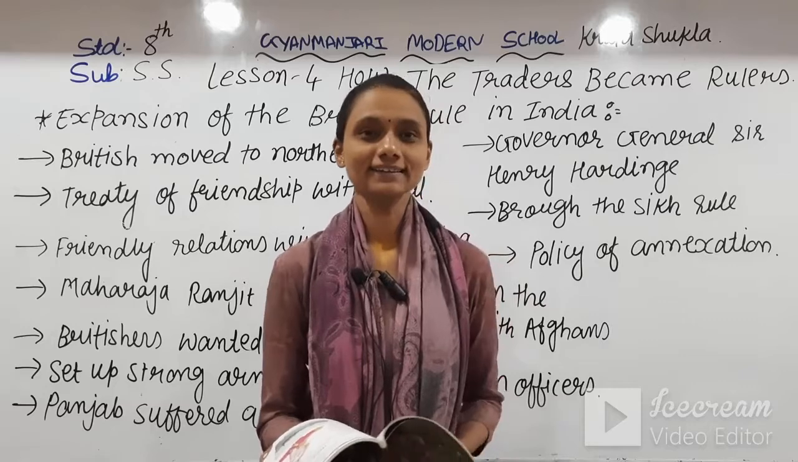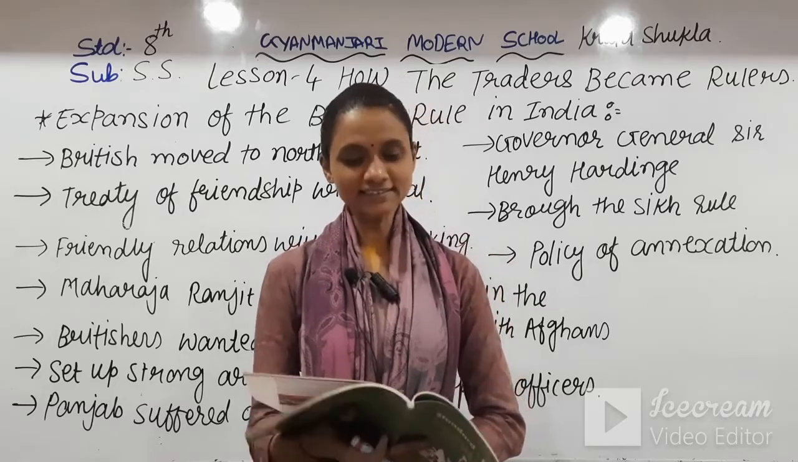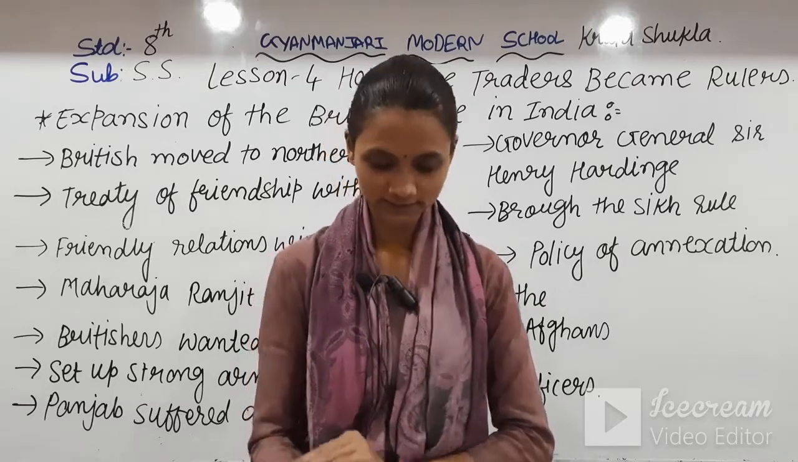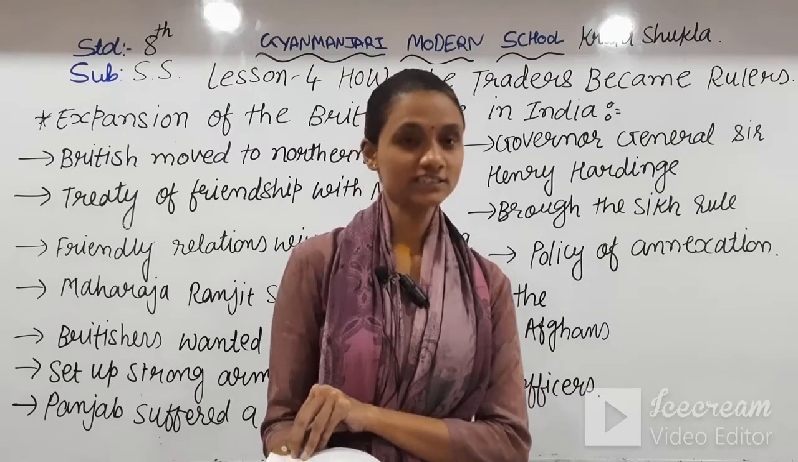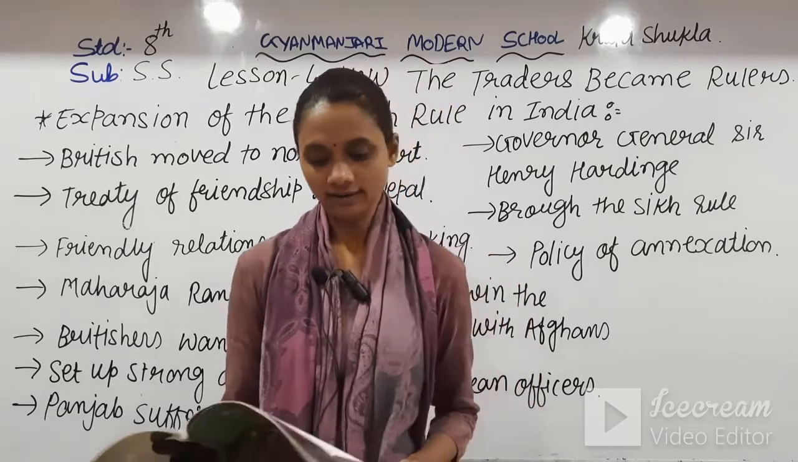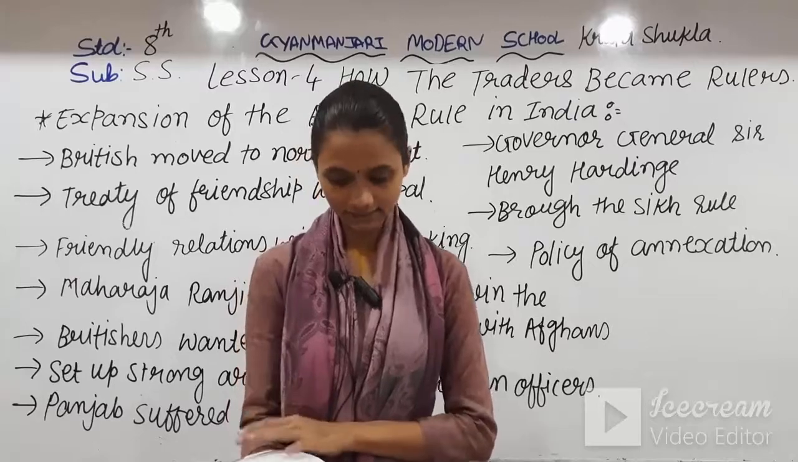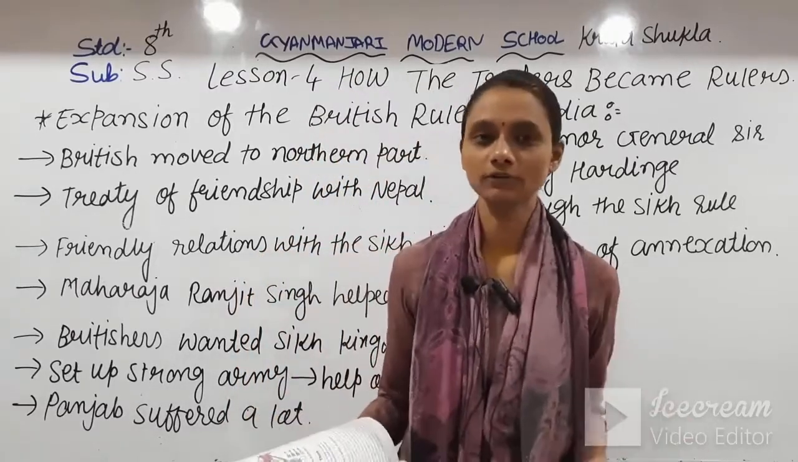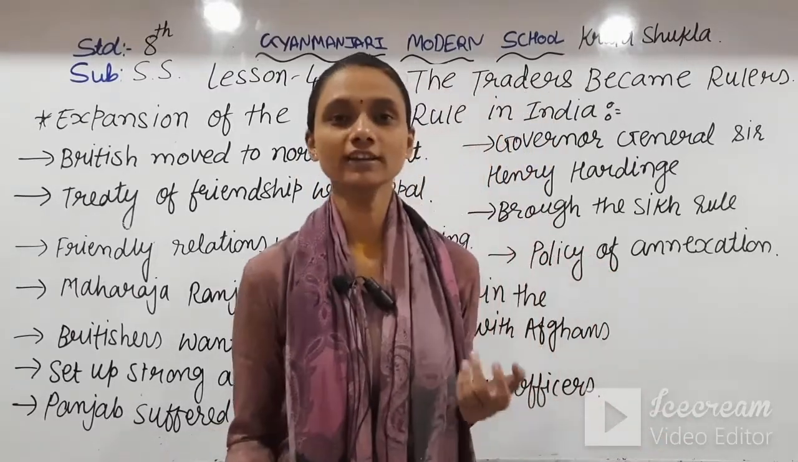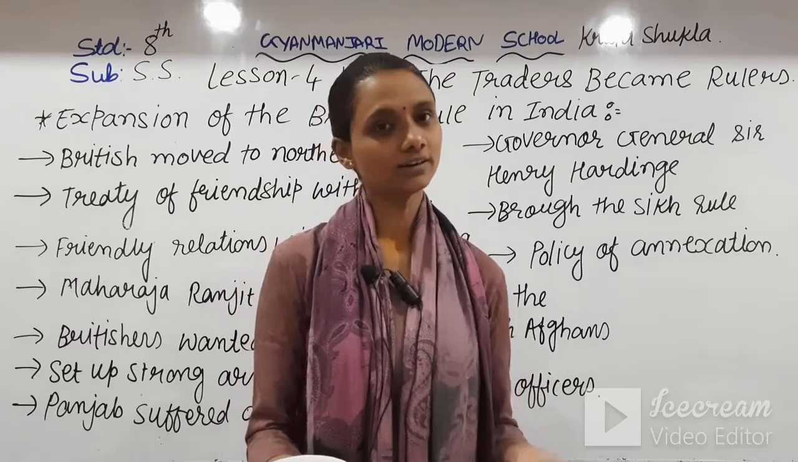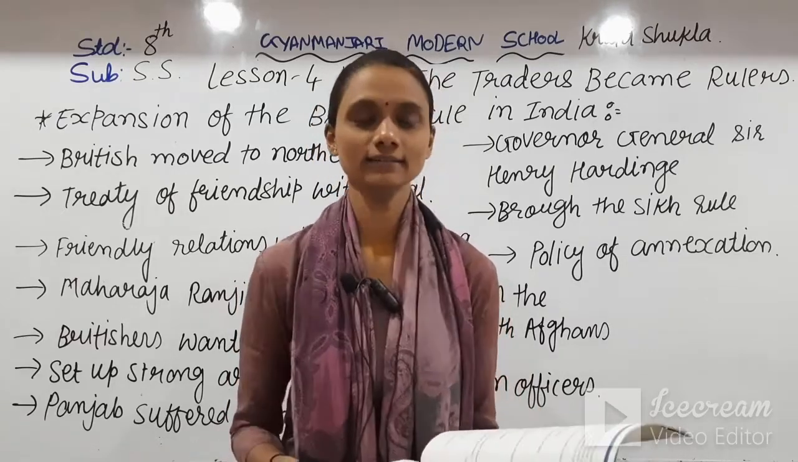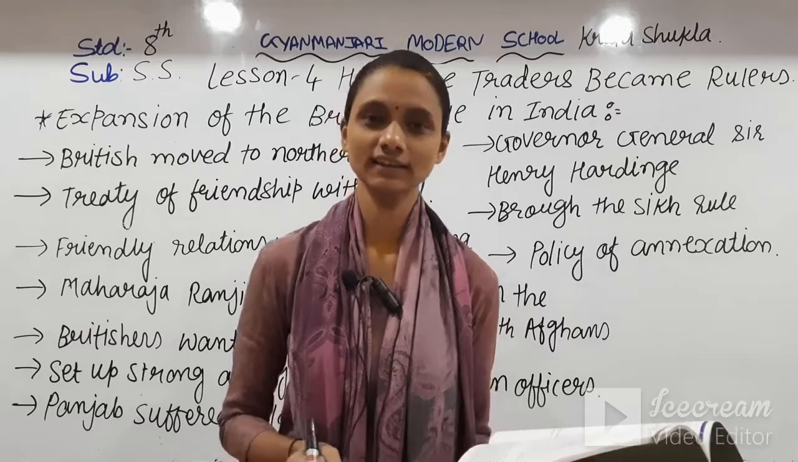We have started unit number 4, and it is about how the traders became rulers. In that we have discussed the policy of Wellesley at expansion, and in the last session we have discussed that. Let me revise something about it: when Wellesley came to India as Governor General, he wanted to expand trade and business in India.